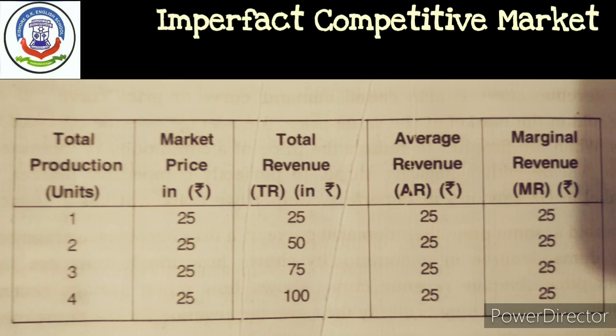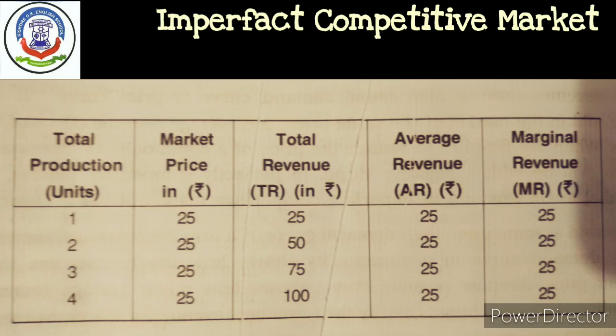As per the schedule, when average revenue decreases, marginal revenue also decreases. But marginal revenue decreases faster than average revenue, because the marginal revenue of an additional unit decreases, but these price decreases are distributed among all remaining units, and because of that, average revenue decreases at a slower rate.